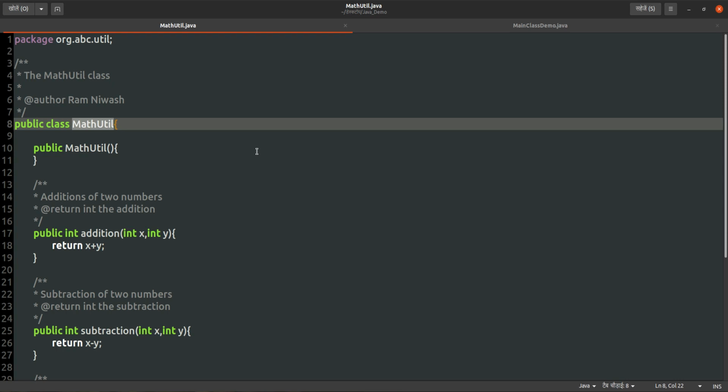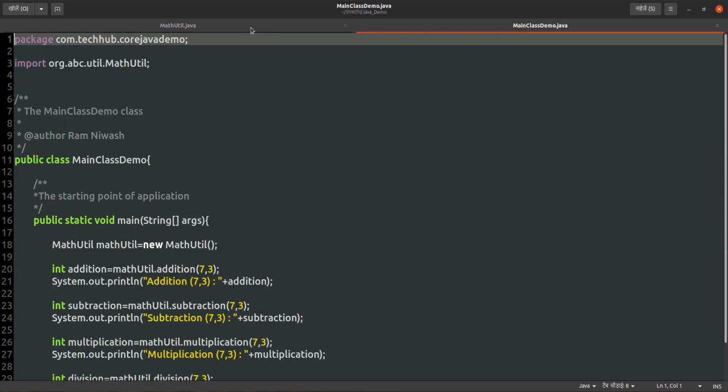So this is the way of compiling with the package statement. This is how the package statement is processed by the JVM. So if you observe, what is the package statement of com.techhub.core demo?